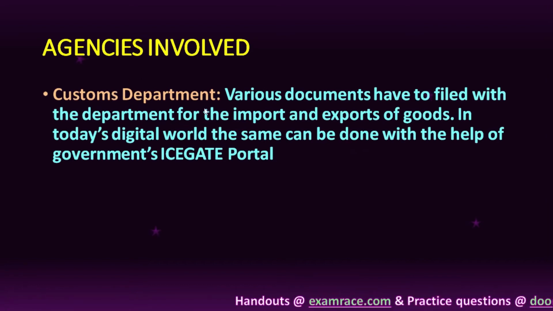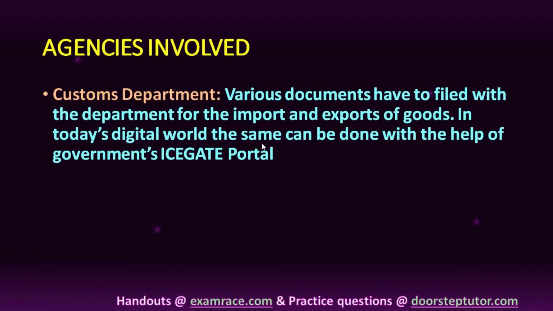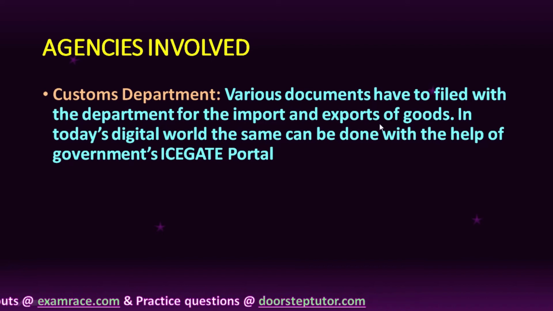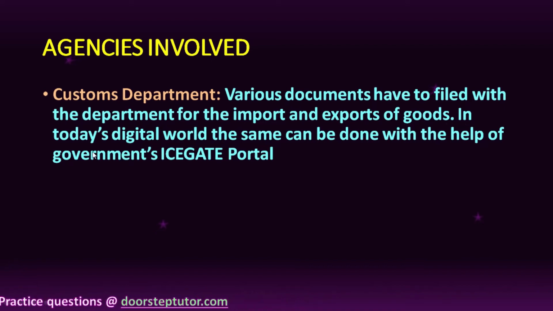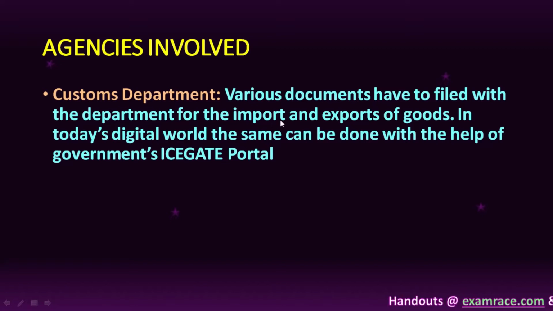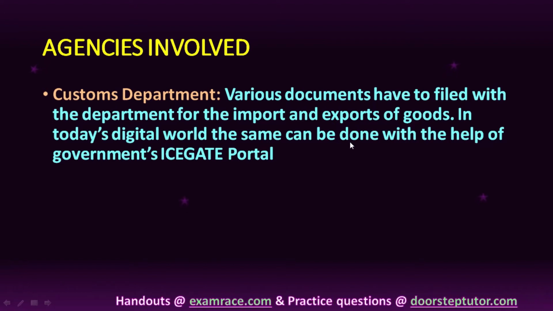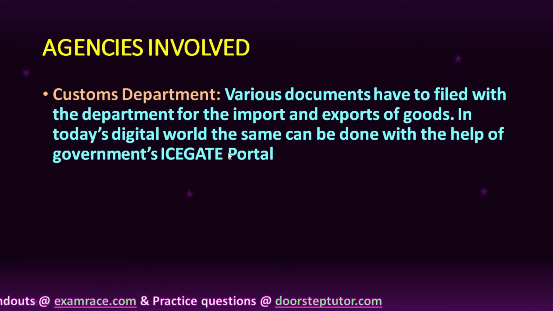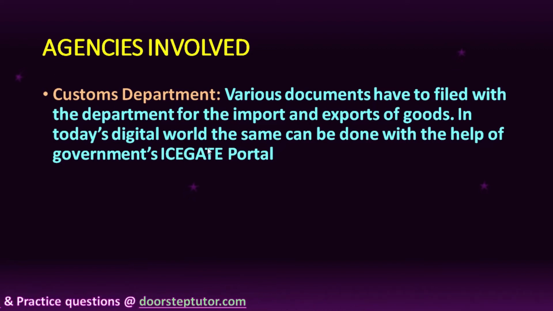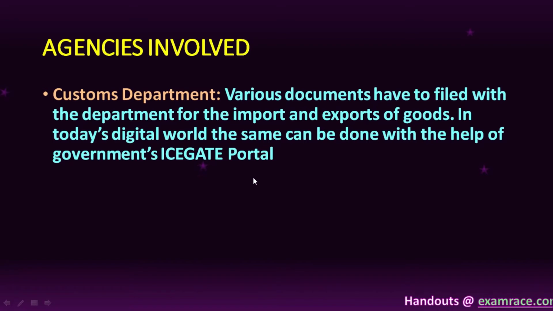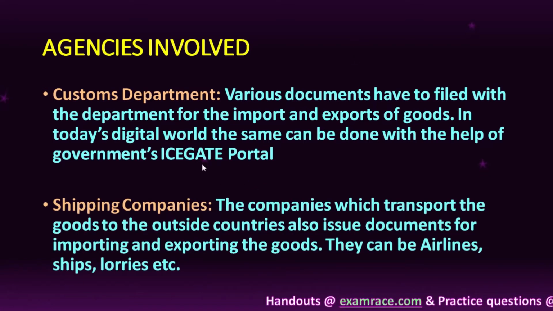See, the first one is the customs department. Various documents have to be filed with the department for the import and export of goods. In today's digital world, the same can be done with the help of the government's ICEGATE portal, right? So we are going to discuss what documents are required from the customs department, but the important thing is that everything has gone digital nowadays. We can file all the documents through either the government's ICEGATE portal, or we can even download the government's e-Sanchit app. Okay, so everything has become so easy.